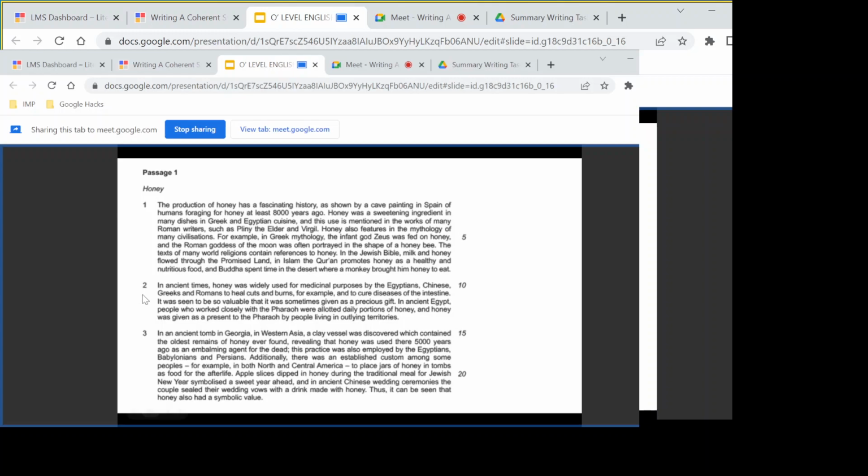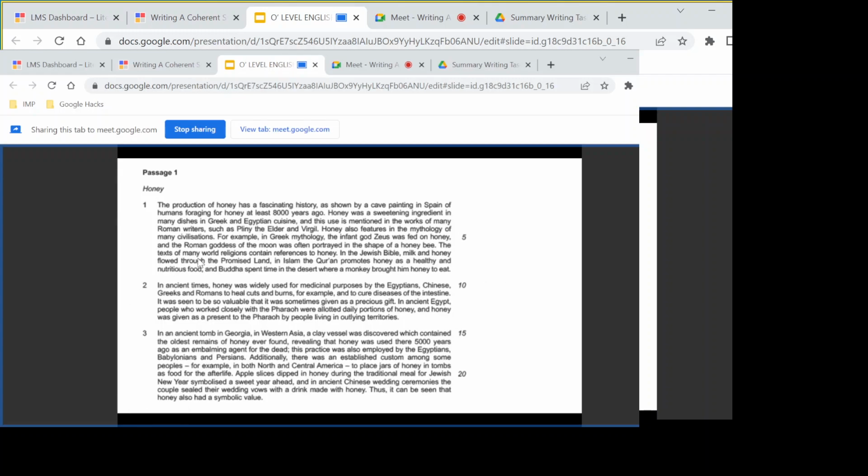Miss, in total in this paragraph, there are three content points. Good. Honey was a sweetening ingredient in many dishes in Greek and Egyptian cuisine. The second one being honey also features in the mythology of many civilizations. And the third one, the texts of many world religions contain references to honey. Excellent. Well done. Okay, let's resume.